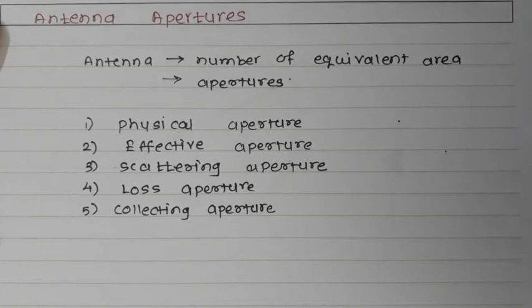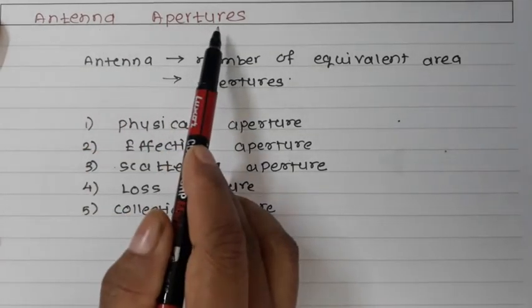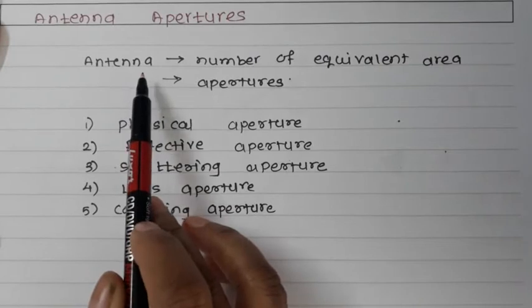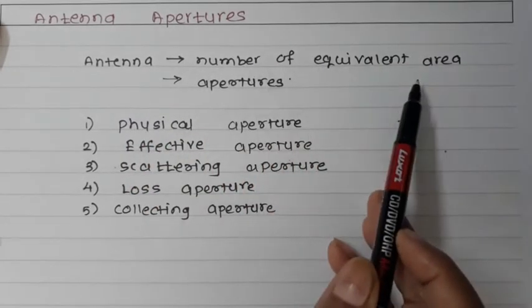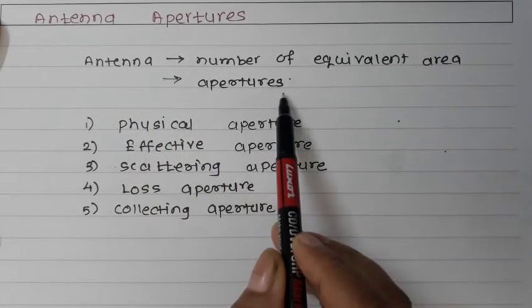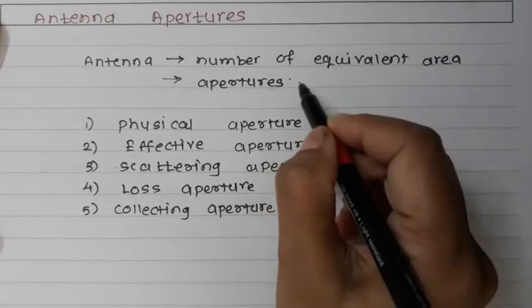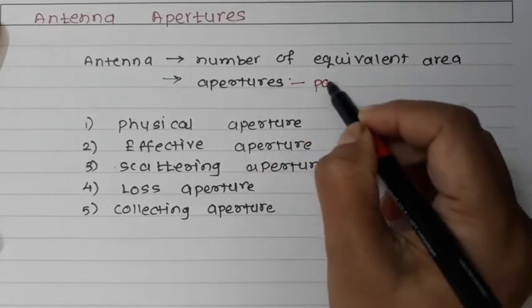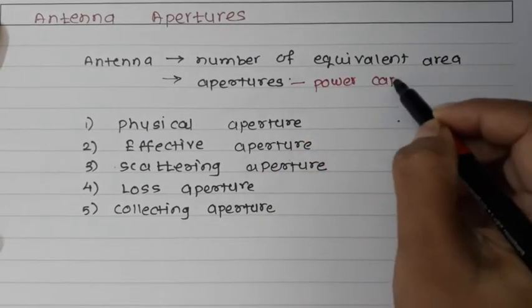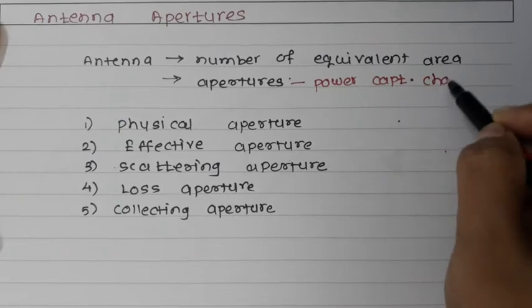Hello all, in today's session we are going to talk about the antenna aperture. Now with each antenna we can associate a number of equivalent areas which will be called the aperture. These are used to describe the power capturing characteristics of the antenna.